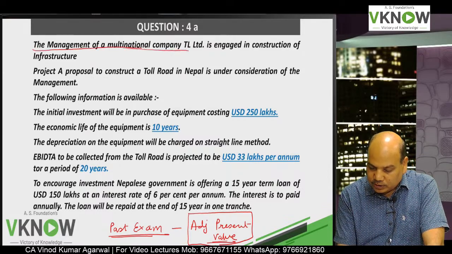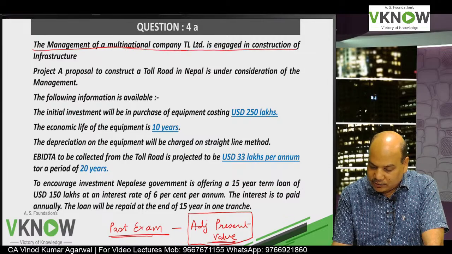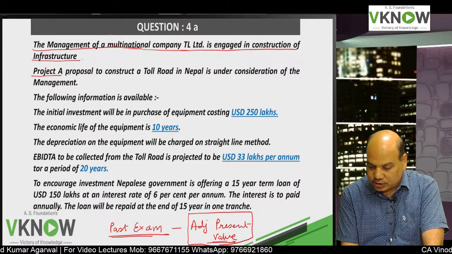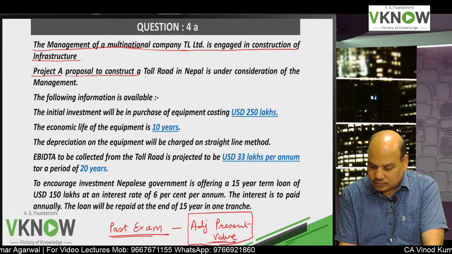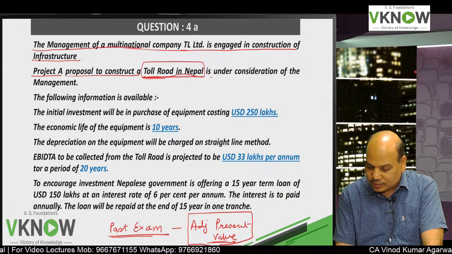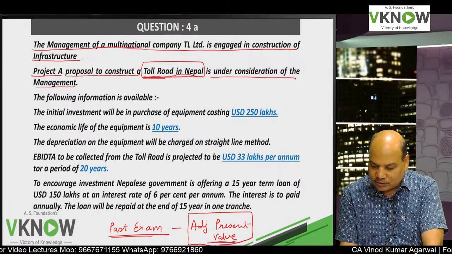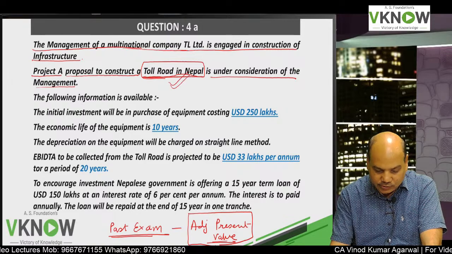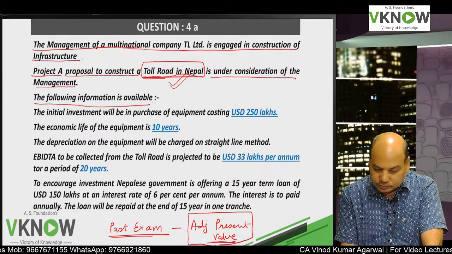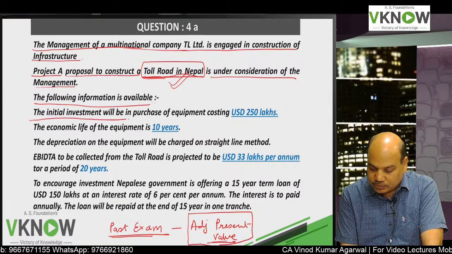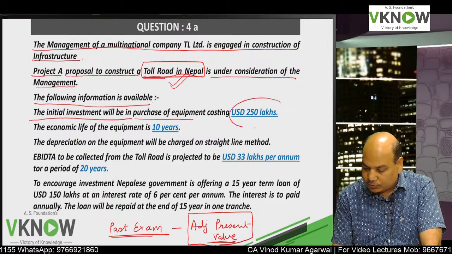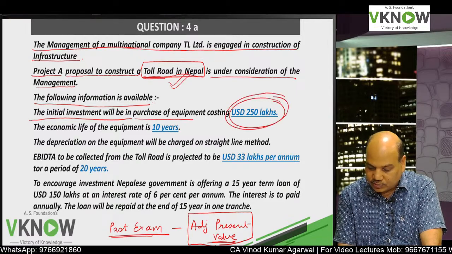The management of multinational company TL Limited is engaged in the construction of infrastructure. Project A, a proposal to construct a toll road in Nepal, is under consideration of the management. So the project is a toll road in Nepal. The following information is available. The initial investment will be in purchase of equipment costing rupees 250 lakhs. So this is my initial investment.